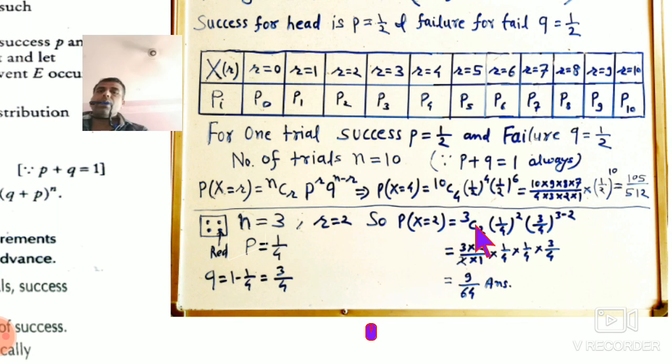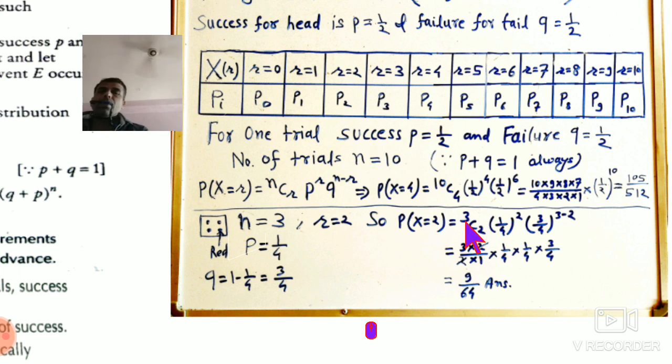So 3c2 will be the combination, and now p is 1 by 4 to the power r is equal to 2, and q is now 3 by 4 to the power n minus r, meaning 3 minus 2. Now here p is different and q is different, but there p was 1 by 2 and q was also 1 by 2, because there were only two results, head and tail. Now here four balls are there, so p is 1 by 4 and q is 3 by 4.